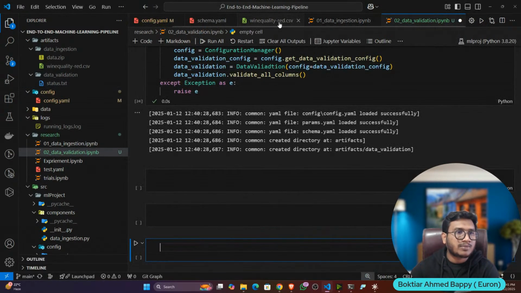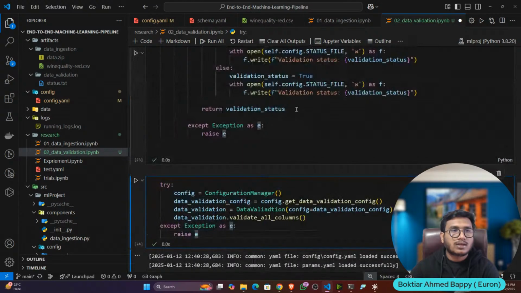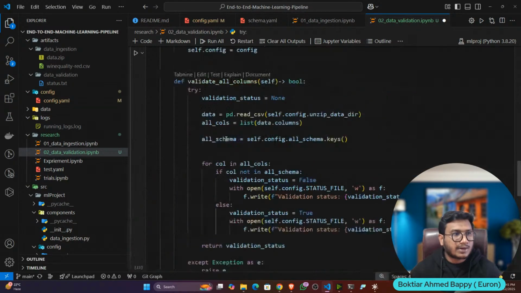So you can try, maybe you can upload a different CSV file in the GitHub and you can execute. You'll see that the status would be false that time. Yeah, so that's how our data validation works.